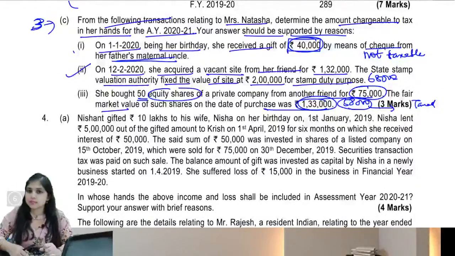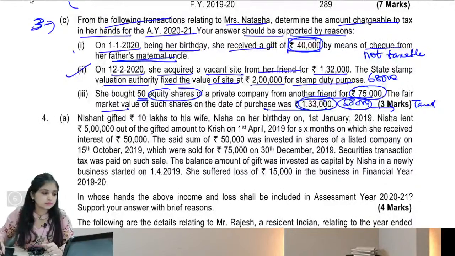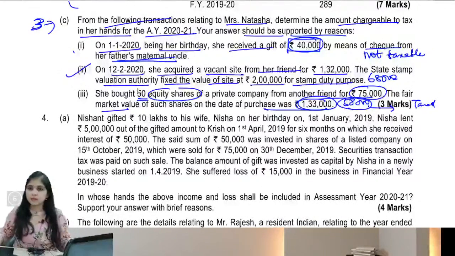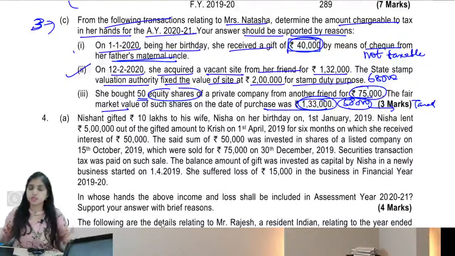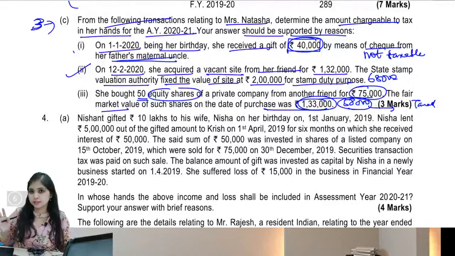Tell me, are we clear with this? Yes, guys. Simple. Okay, remember the 6 steps are only for immovable property. The 6 steps are only for immovable property, inadequate consideration. If movable property is being obtained for inadequate consideration, simply look at what is the difference. The difference will be taxed. Story over. Difference will be taxed if it is more than 50,000 aggregate. Immovable property, each transaction you will see separately. Cash and movable property, aggregate you will do.